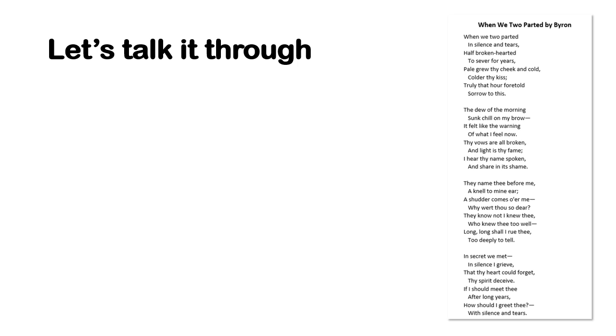"If I should meet thee after long years, how should I greet thee? With silence and tears." You know, in the future when we meet one another, how can I ever talk to you? How am I meant to meet you? How am I meant to associate with you in public when I loved you so much and you broke off this affair? So that is the poem in a nutshell, and now we're going to talk through the 4 sections.